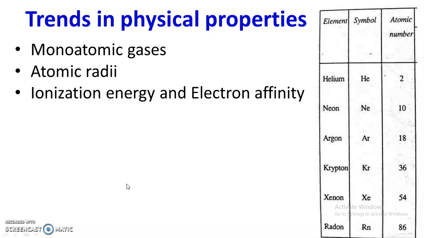This is because they have less tendency to lose electrons and form cations, and they have almost zero electron affinity. Hence, they are not chemically reactive elements. So this is about ionization enthalpy and electron gain enthalpy or electron affinity.